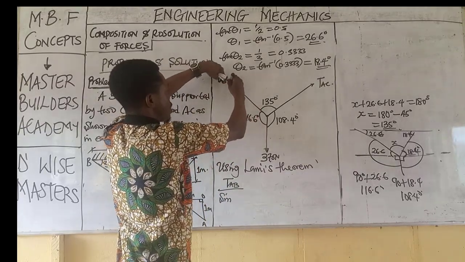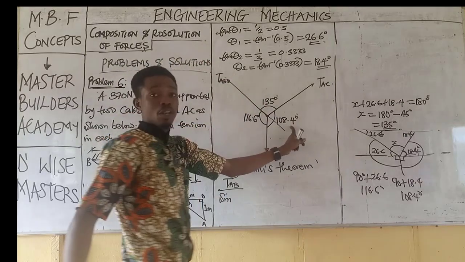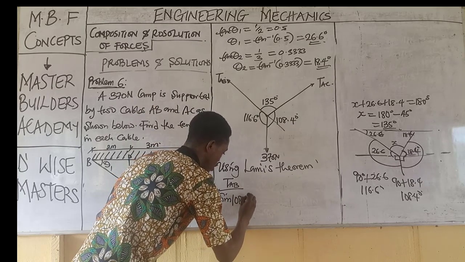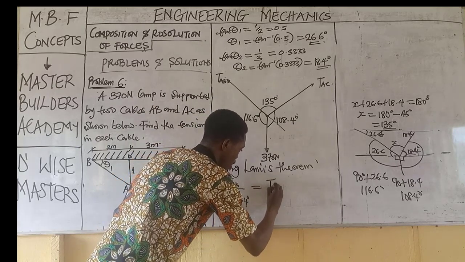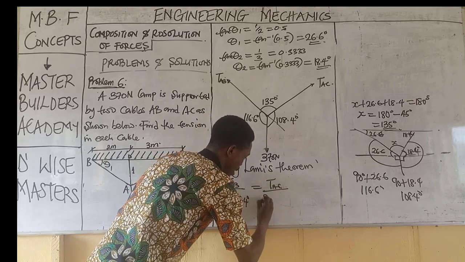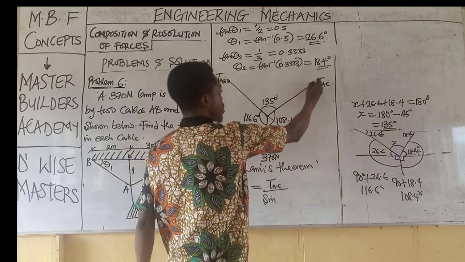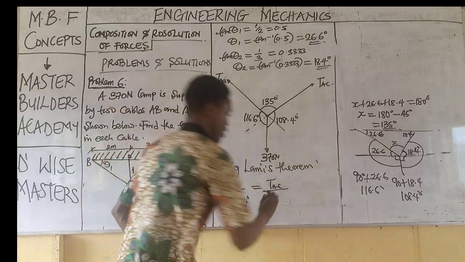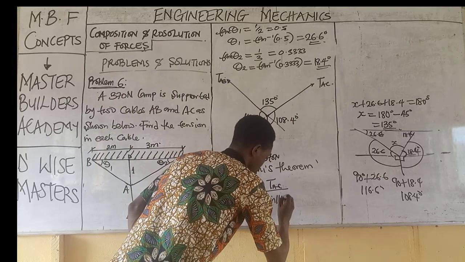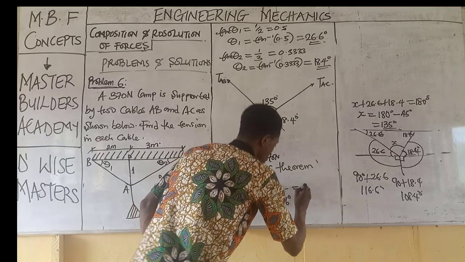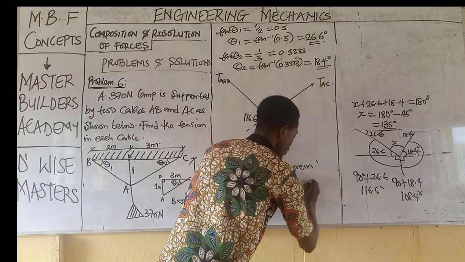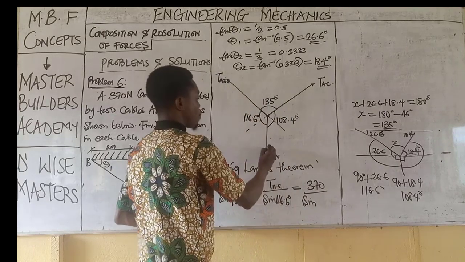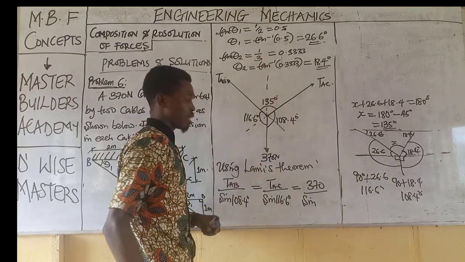If this is TAB tension, the opposite angle is 108.4. So TAB over sine 108.4 degrees is equal to TAC all over sine of the opposite angle. This is TAC, so the angle opposite this guy is 116.6. So TAC over sine 116.6 degrees is equal to the load 370 all over sine of the angle opposite this weight, which is 135.